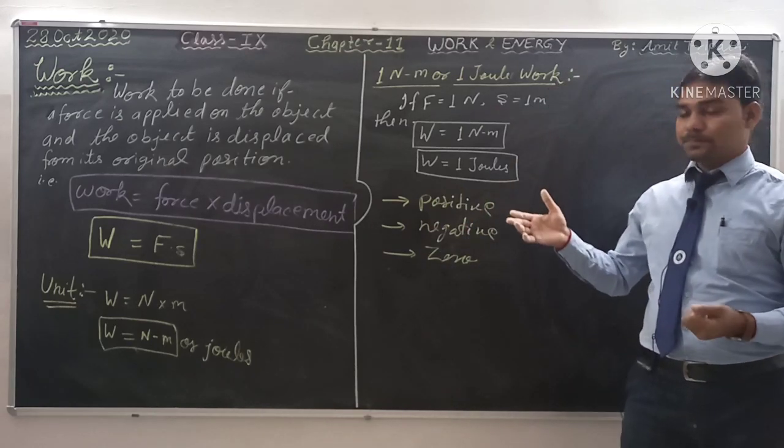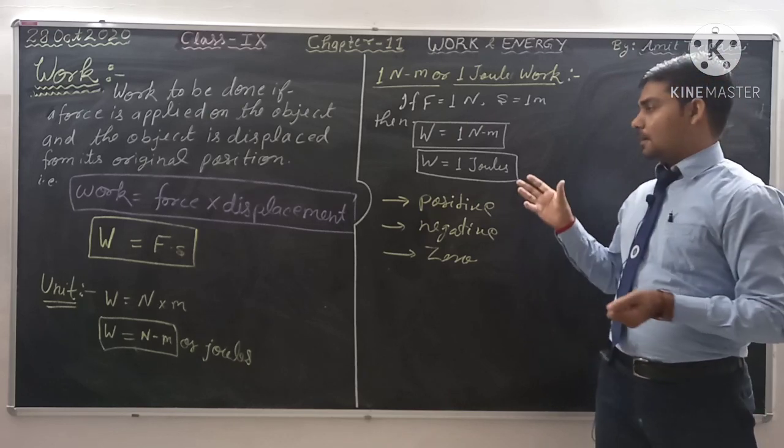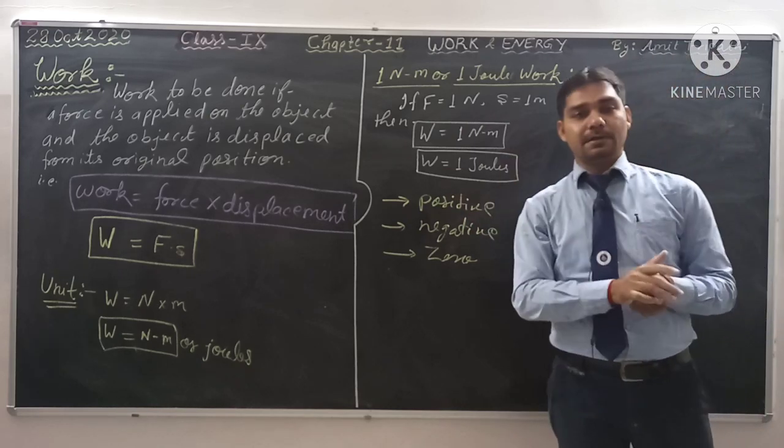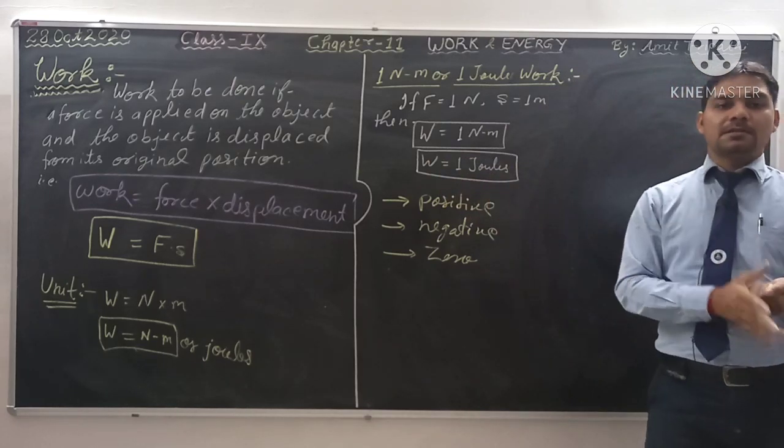In the next video there will also be some numericals based on the formula W is equal to F into S and the positive, negative and zero work done.